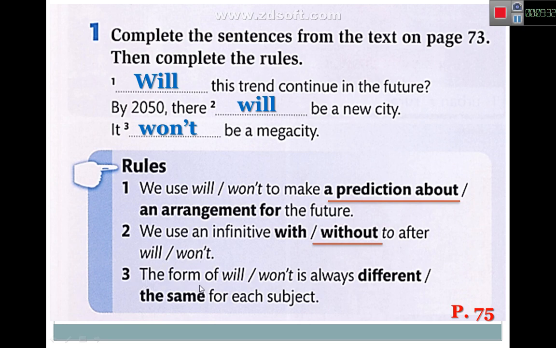The third one, the form of will or want is always different or the same for each subject. Like here, it won't be, or there will be, or she will read, or I will read. Is it different or the same? Let's see, it's the same. Why? Because after will or want, it must be base form. So it's the same for each subject. That's from page 75. Please try to continue like that and choose the correct answers here.